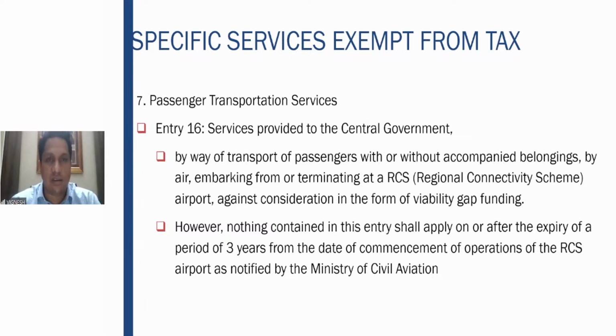What is this regional connectivity scheme? See, airports are being constructed in tier 2 and tier 3 cities as well. So the moment such airports are constructed, the government gives a benefit that till a particular timeline, which is usually 3 years, viability gap funding is given.